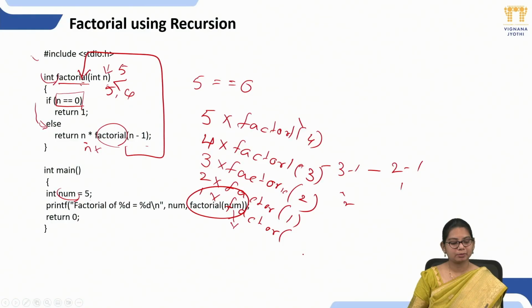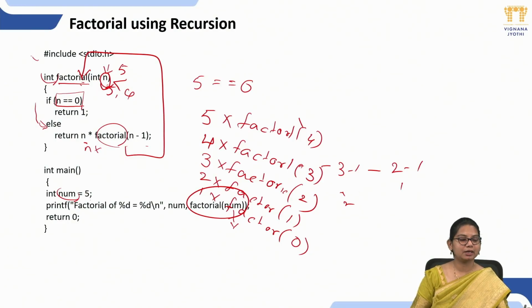What is n - 1? 1 minus 1, 0. So now it again goes to the function factorial. So now n value is 0. Carefully observe, now our n value is 0. So here it will check the condition. What is our condition here? n == 0. What is our n value here? 0. So is 0 equal to 0? Yes, 0 is equal to 0. Then it will return 1.